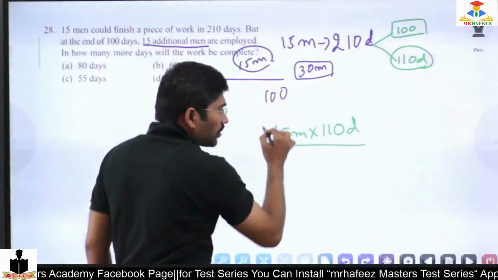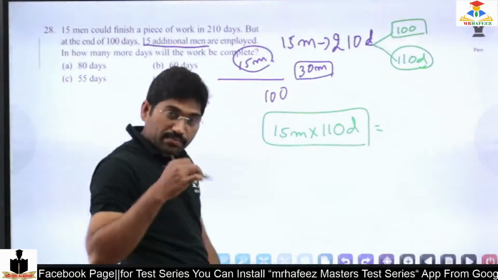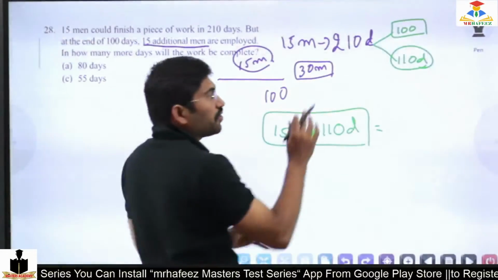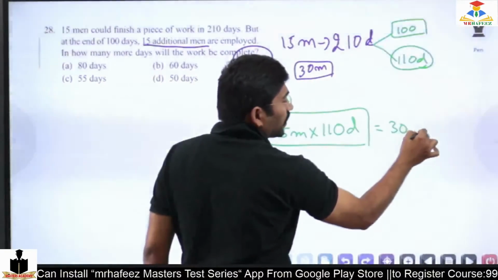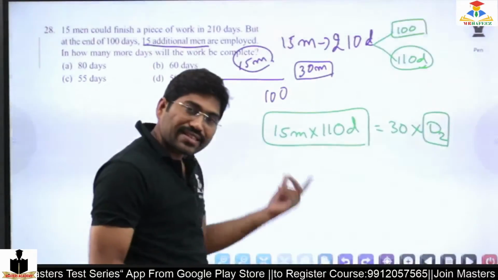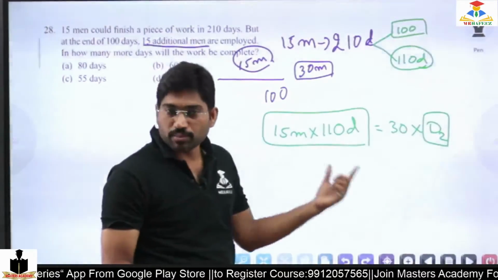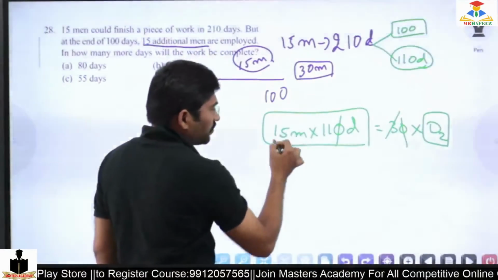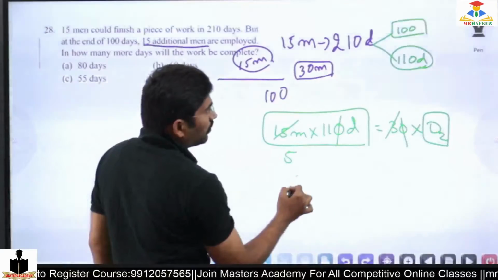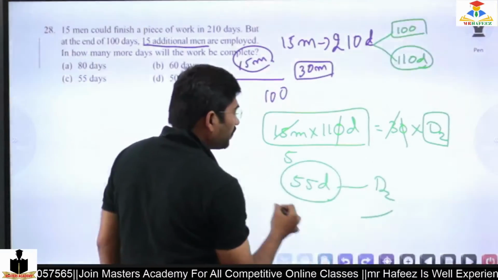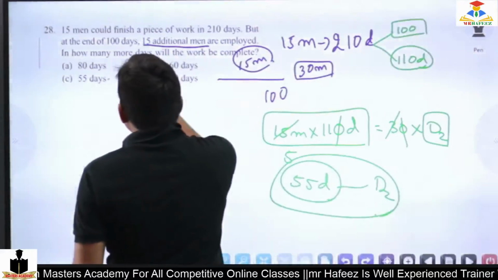But at present, 15 additional employees are employed, so 15 plus 15, 30 are working, but I don't know the days. So this is again M1 D1 equals M2 D2. So the zeros cancel. 3 one time, 3 5 times. 5 into 11 is 55. So within 55 more days, the work can be completed.